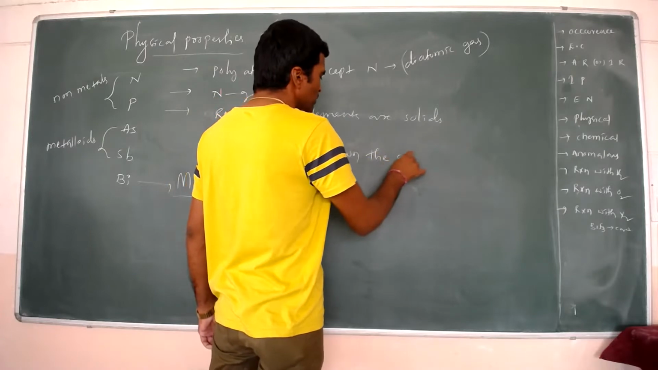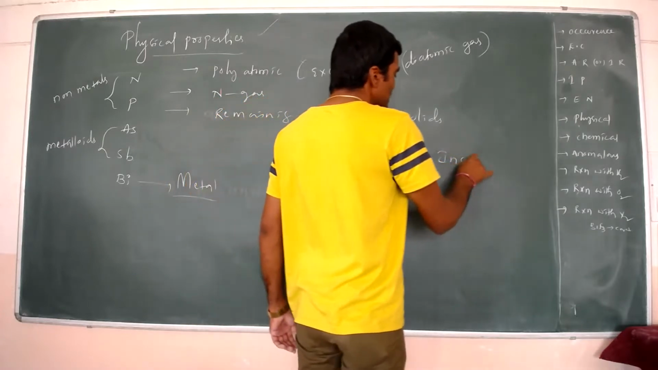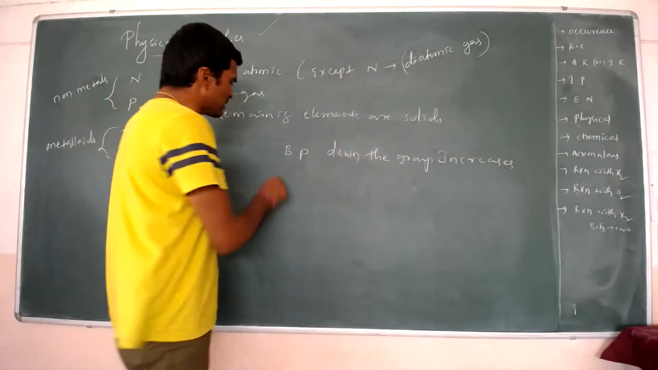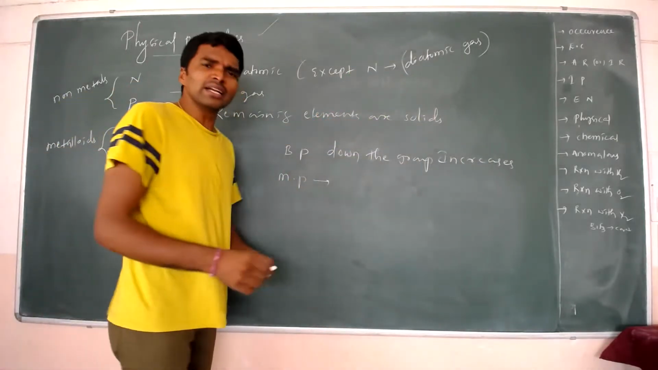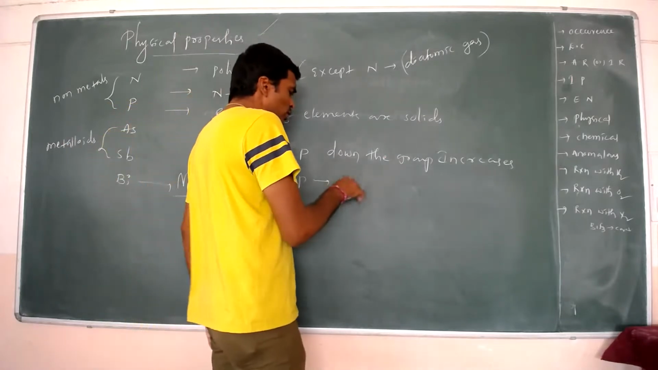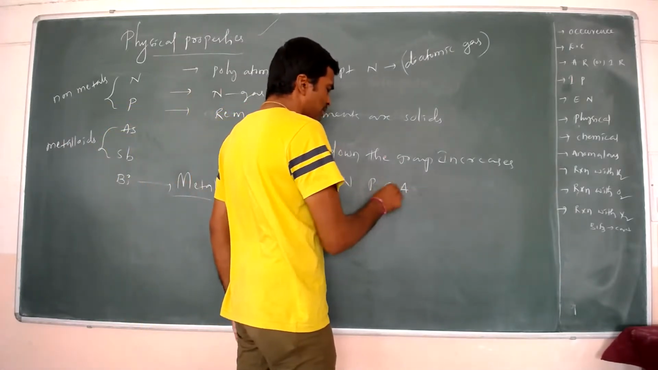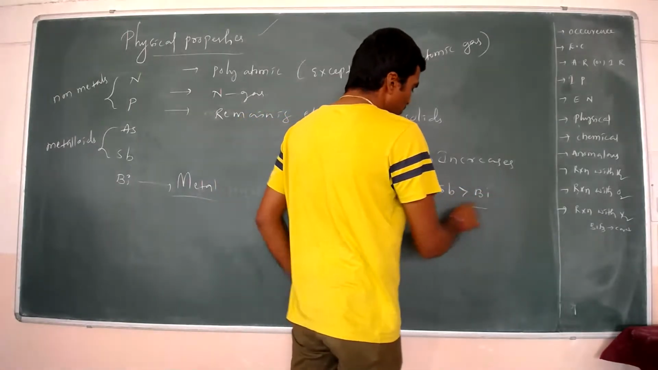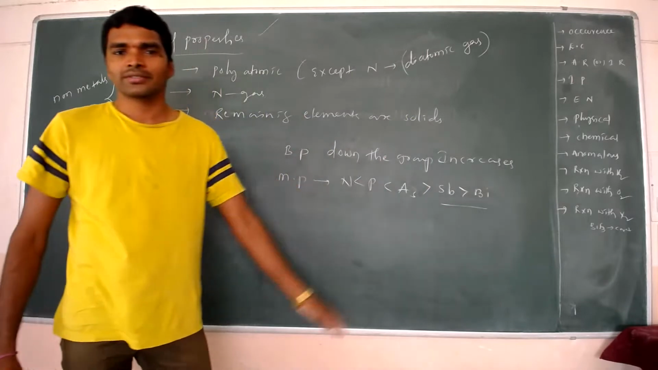Boiling point down the group, what happens? It increases. Boiling point down the group increases. But for melting point, only a little difference, an anomalous property, will be shown. Nitrogen, phosphorus, arsenic: up to arsenic it increases. Then after antimony and bismuth, from arsenic it decreases.